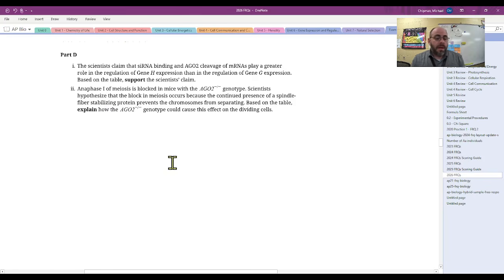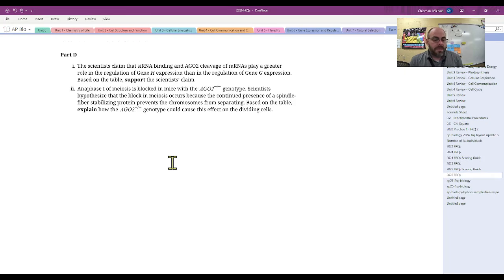So we'll see. Anaphase 1 of meiosis is blocked in mice with AGO minus. Scientists hypothesize that the block in meiosis occurs because the continued presence of spindle fiber stabilizing protein prevents the chromosomes from separating.